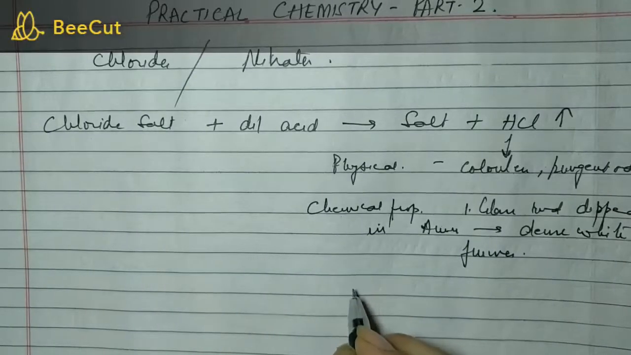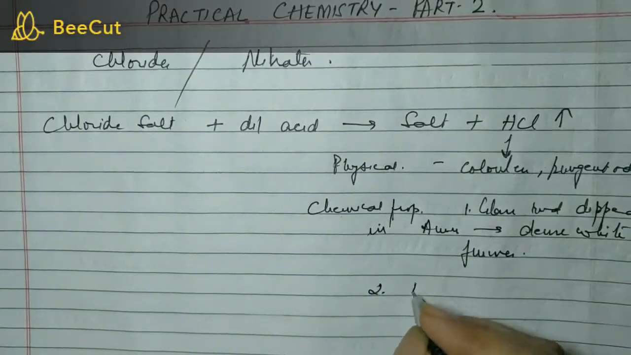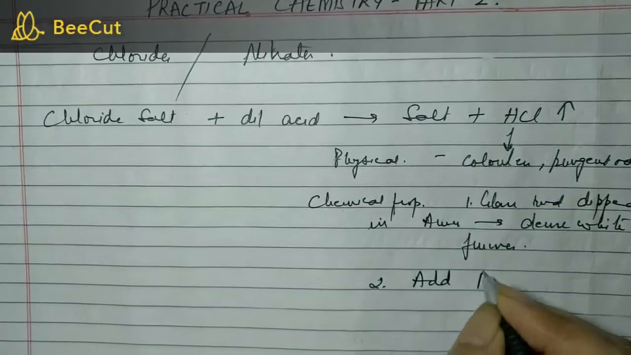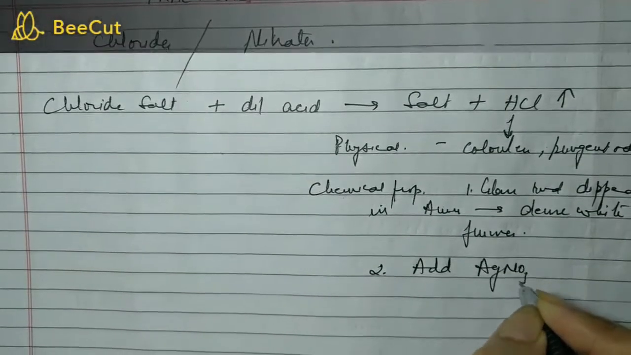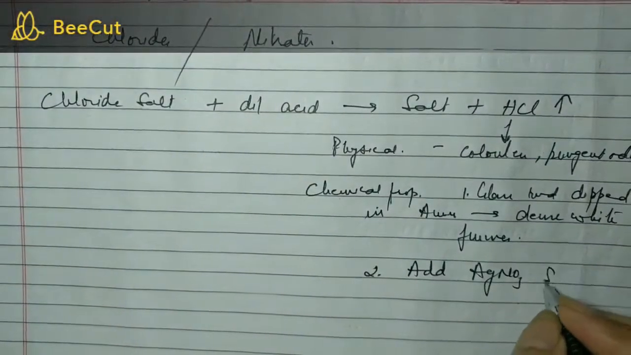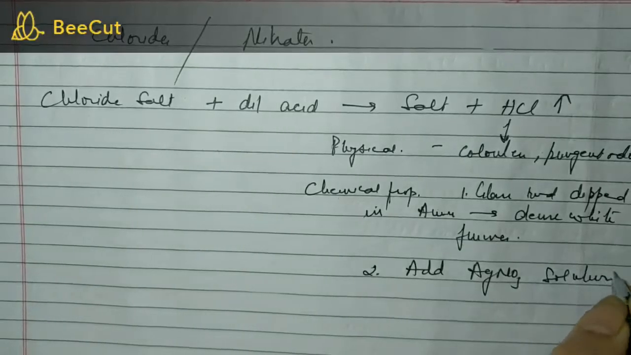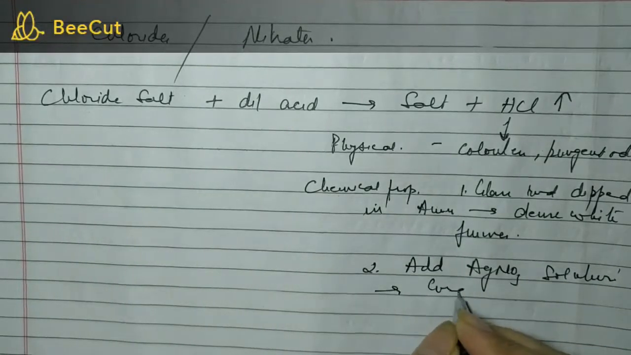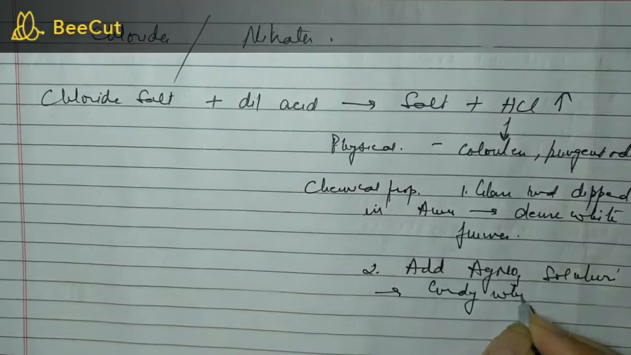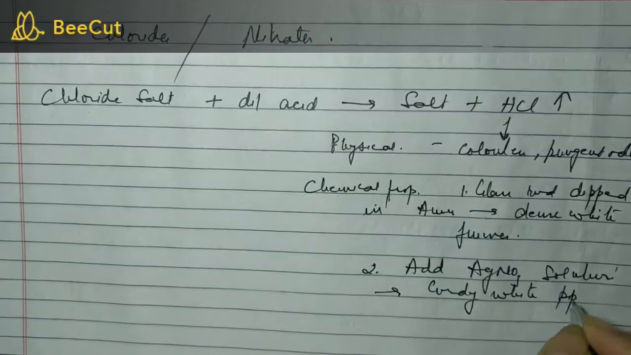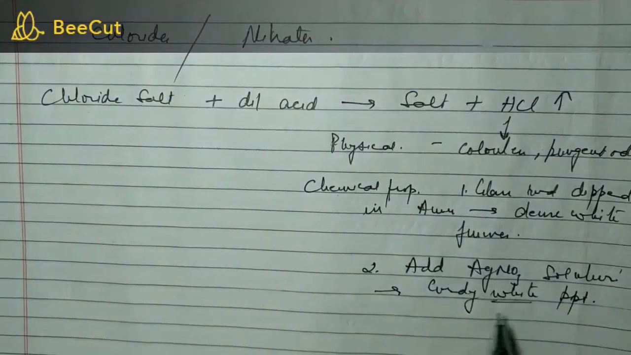This is one test. Another test is if you add silver nitrate to it, just a few drops of silver nitrate solution, then curdy white precipitates will be formed. White, of course, is a color.